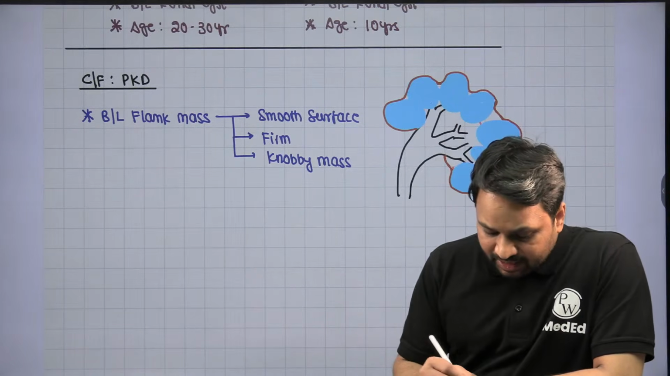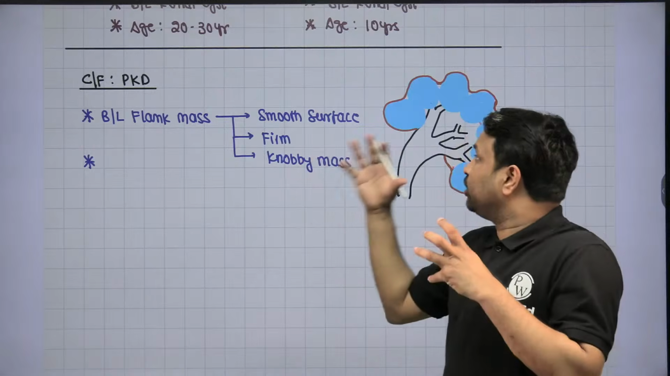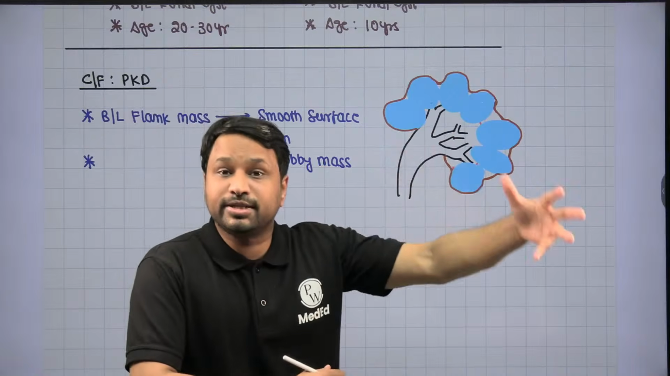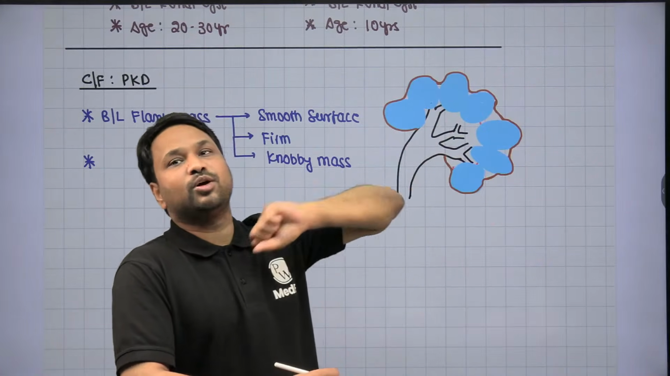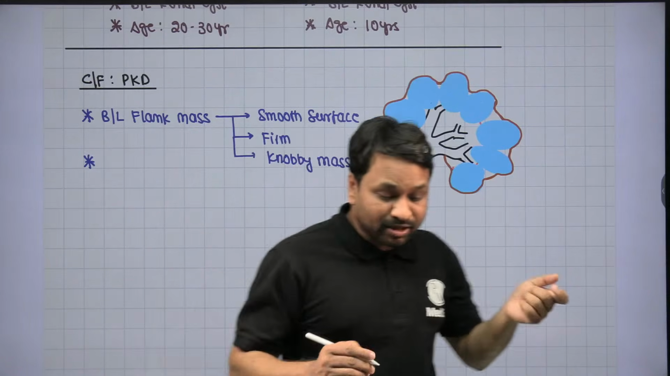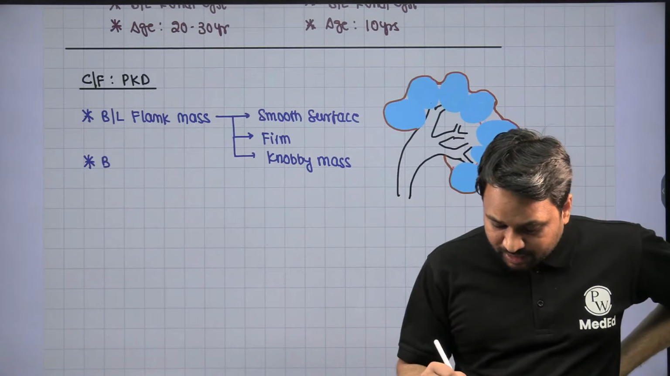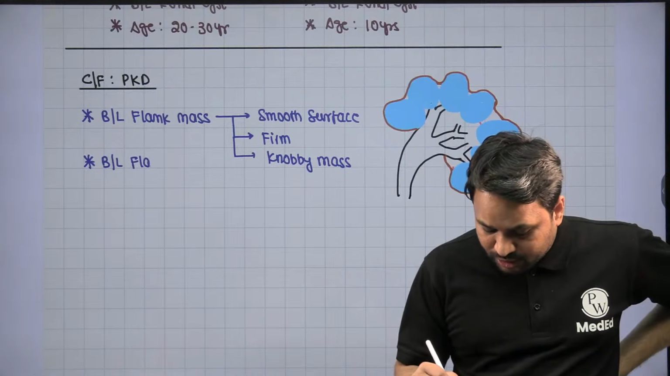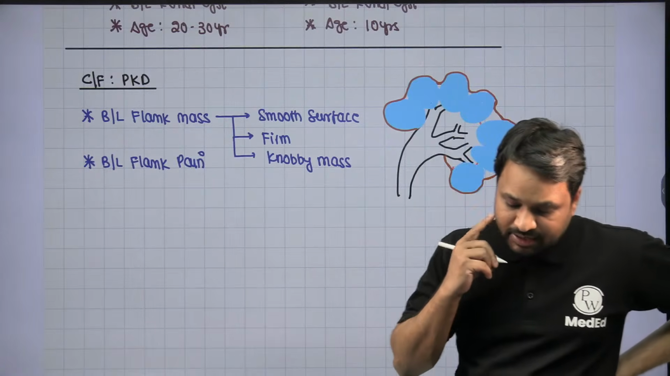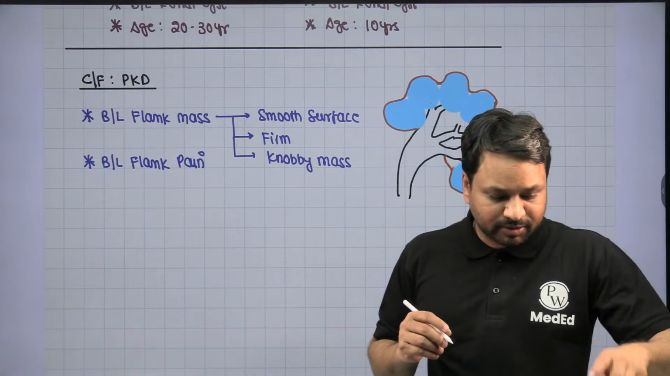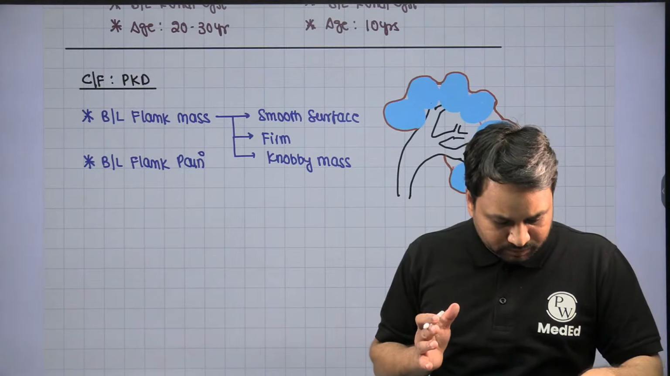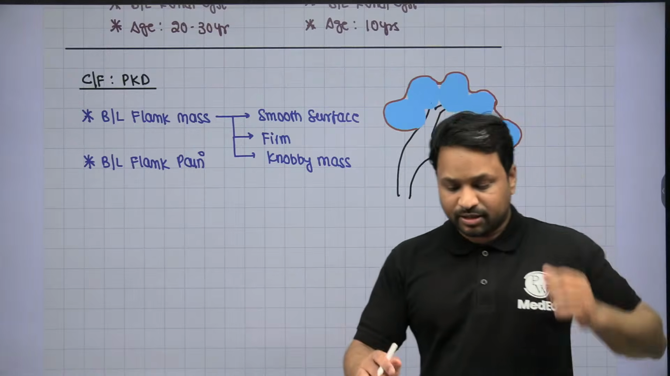Right. Then as the cyst continues to enlarge, as it becomes bigger and bigger, it is now going to stretch the gerota's fascia. Stretching of the gerota's fascia is going to cause pain, and that pain will translate into bilateral flank pain. So the bilateral flank mass will now convert into bilateral flank pain as well. So there is bilateral flank mass, there is bilateral flank pain.